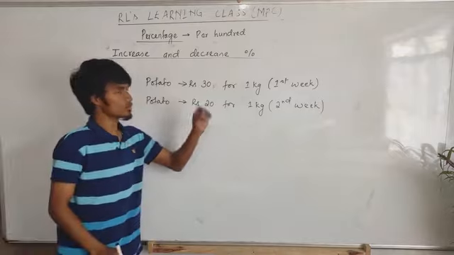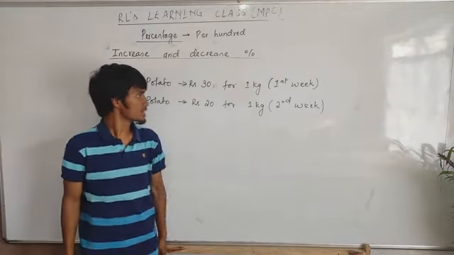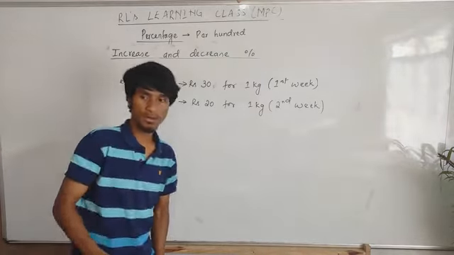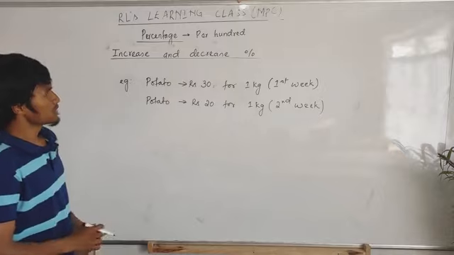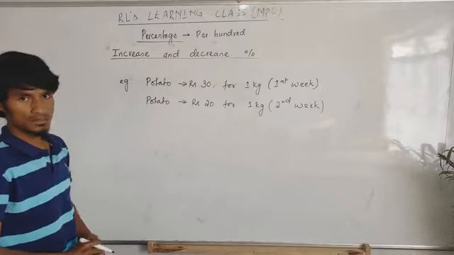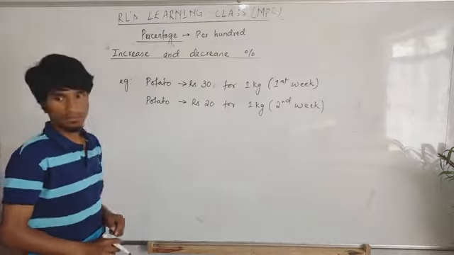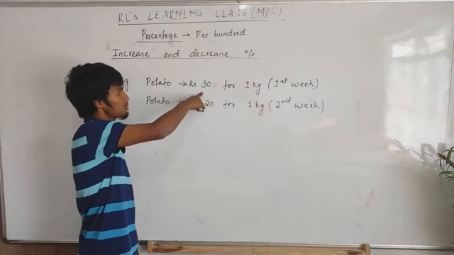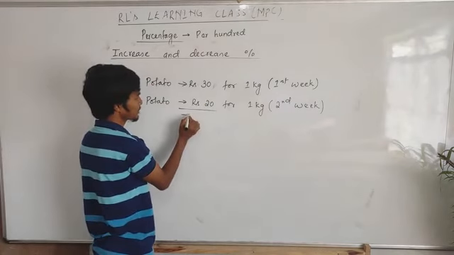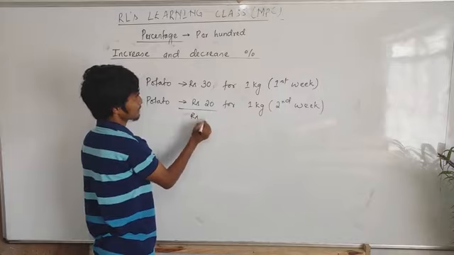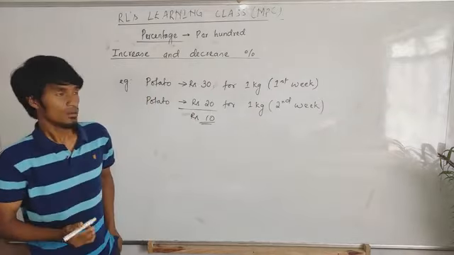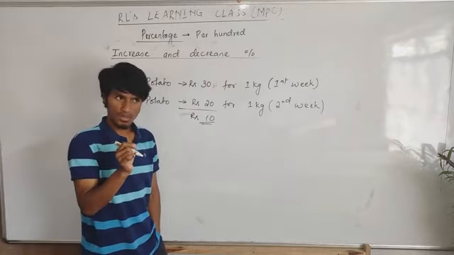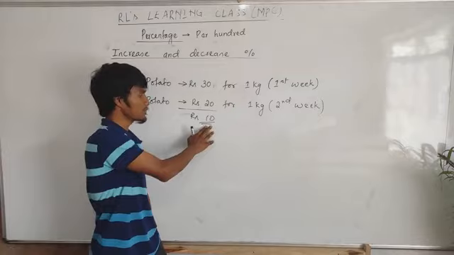Now, in the first week you buy at 30 rupees for 1 kg, and in the second week you buy the same potato at 20 rupees for 1 kg. You see what the difference is here? At first the cost is very high, and later the cost is very low. So there is a decrease. The difference in terms of money will be 10 rupees. That's the change. The potato cost decreased by 10 rupees.